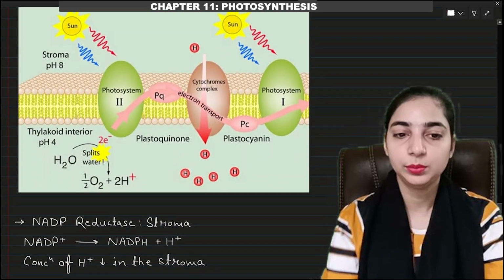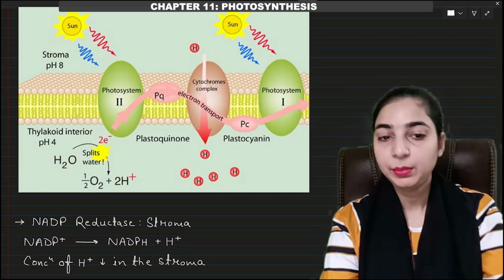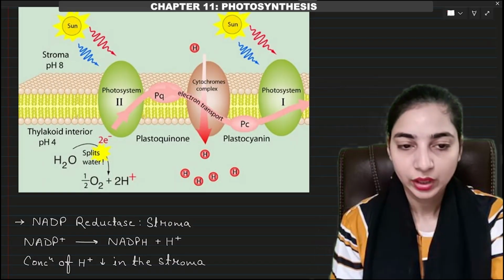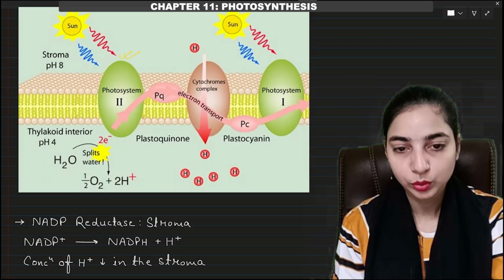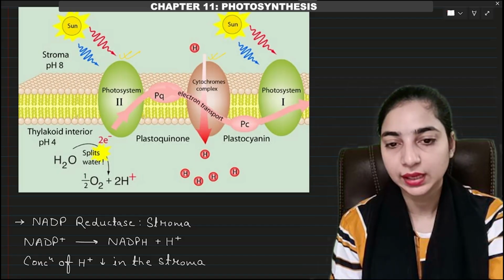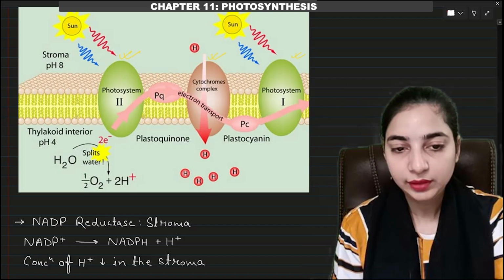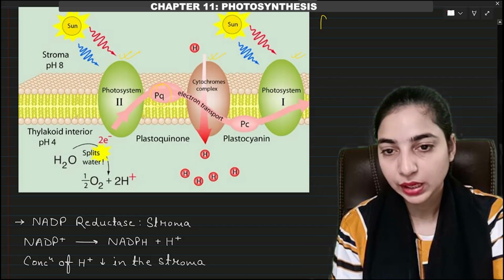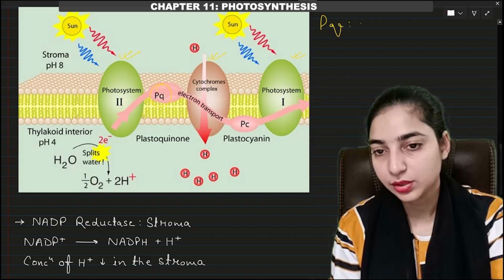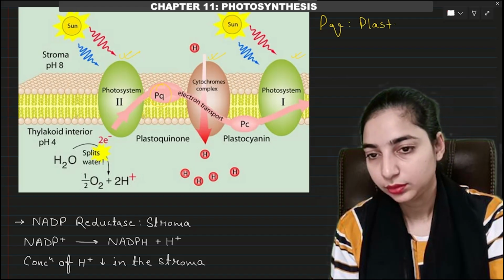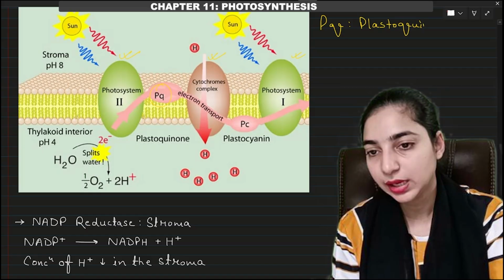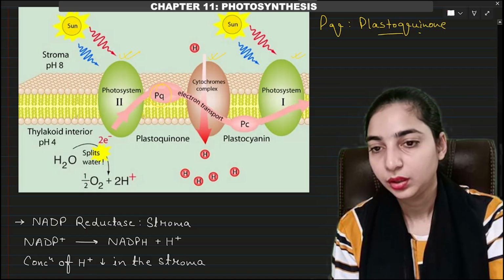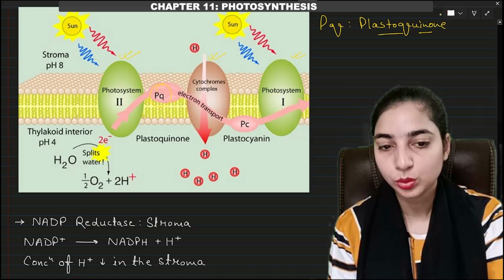Okay, so this diagram clearly shows you the pigments present in the membrane. We have photosystem 2, then the cytochrome complex, and then photosystem 1. Here we have PQ. PQ is plastoquinone. This figure is not given in the NCERT; I have added this figure. PQ stands for plastoquinone.